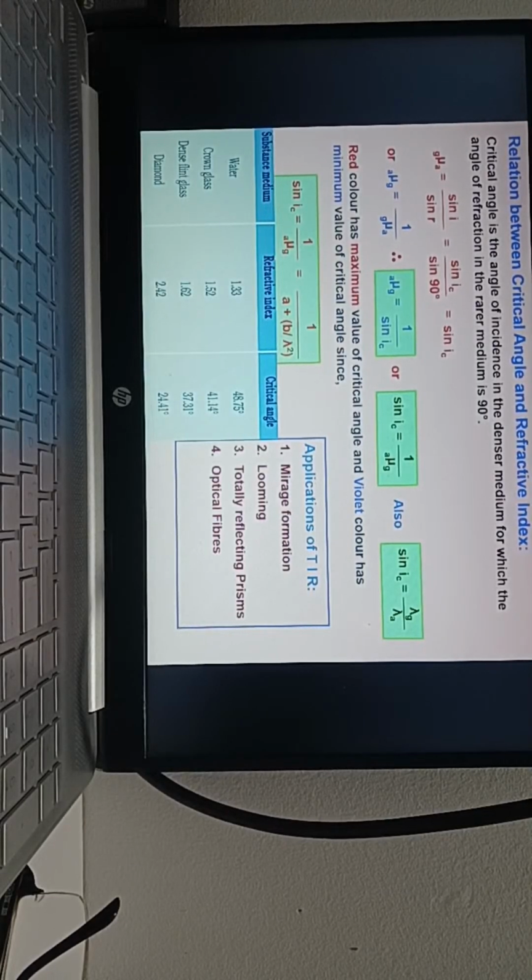Next, total reflecting prism, that I am going to show you now. Optical fibers. You know optical fibers?